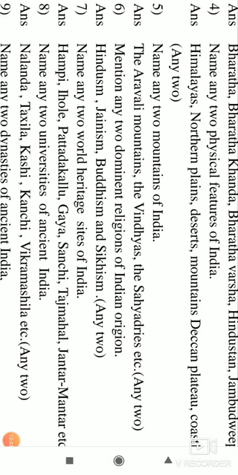Name any 2 world heritage sites in India. There are many heritage sites in India; mention at least 2. One is Hampi, Aihole, Pattadakal, Gaya, Sanchi, Taj Mahal, Jantar Mantar, even the Nilgiri mountains in South India.